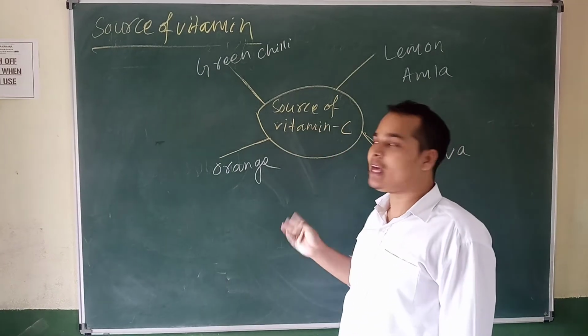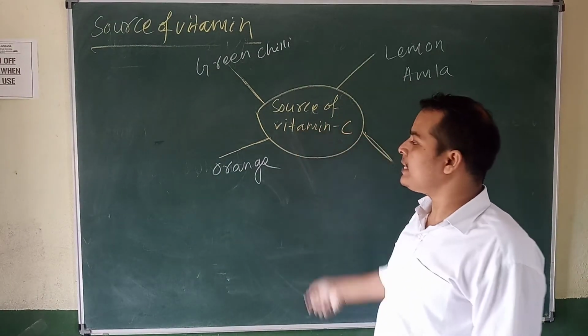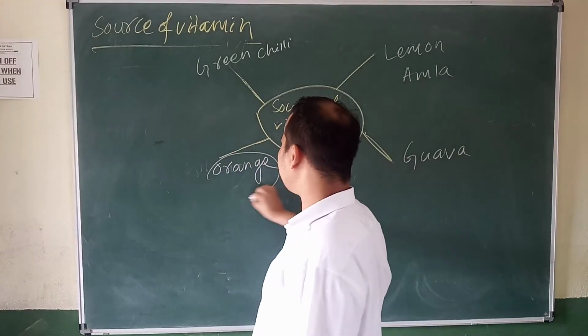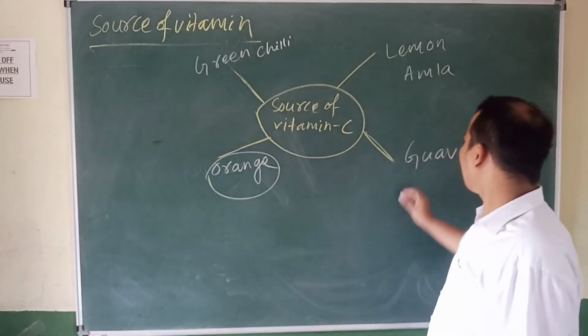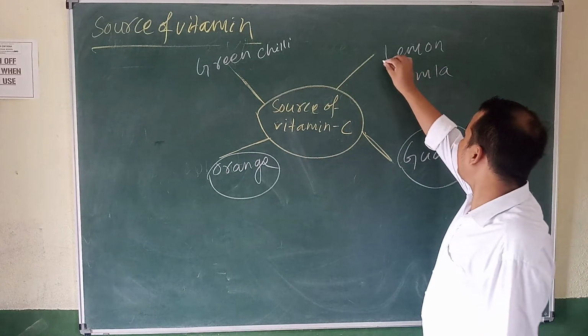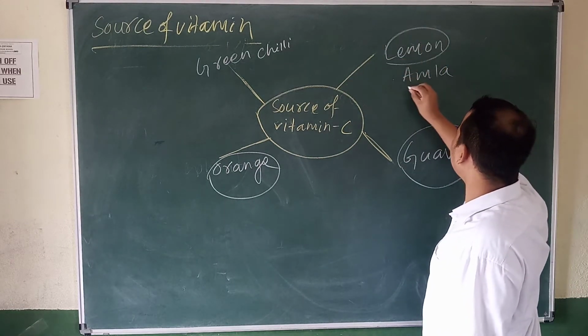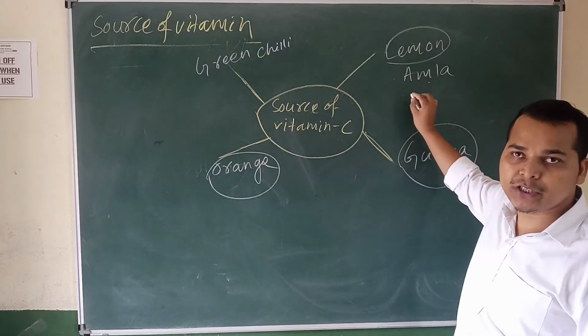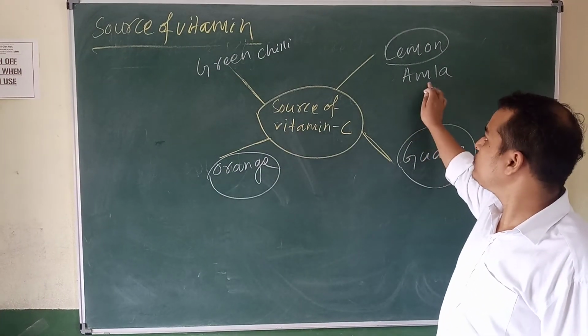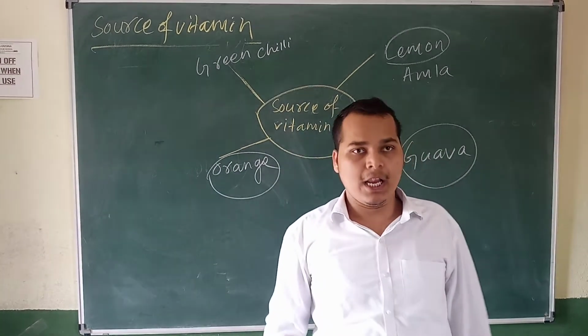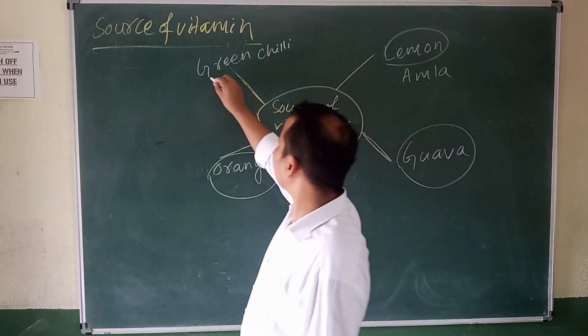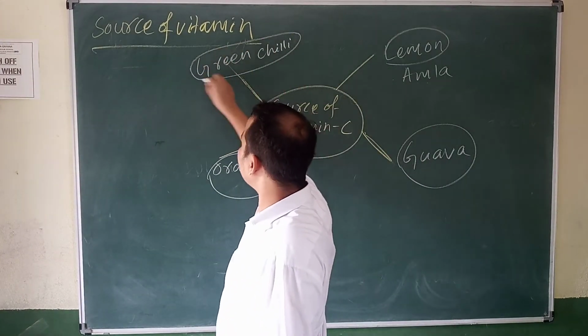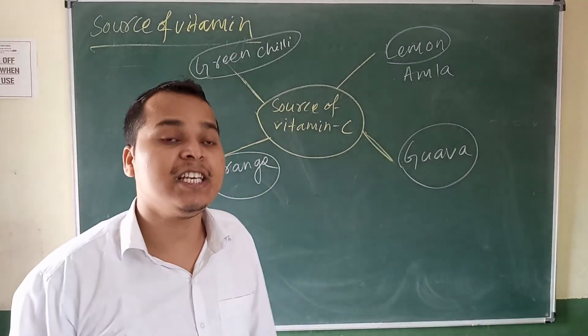Vitamin C. The sources of vitamin C: orange, guava, lemon, amla. Amla is a type of fruit used for the preparation of pickle. And green chili also contains vitamin C.